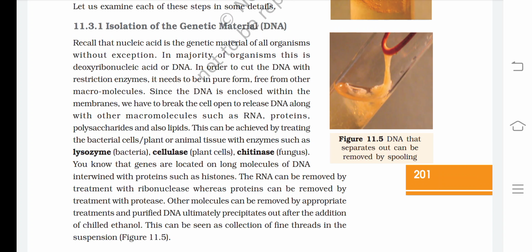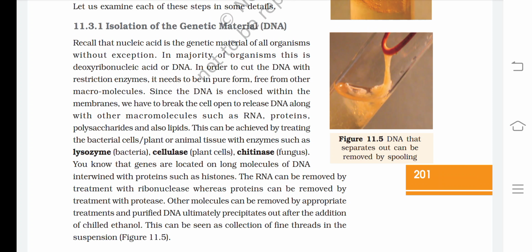Isolation of the genetic material. Recall that nucleic acid is the genetic material of all organisms without exception. In the majority of organisms, this is deoxyribonucleic acid or DNA. In order to cut the DNA with restriction enzymes, it needs to be in pure form, free from other macromolecules.